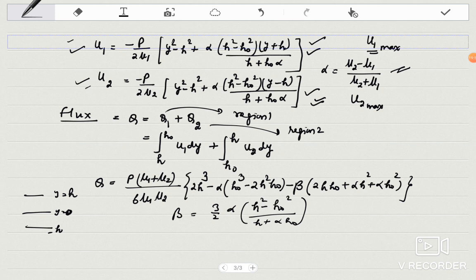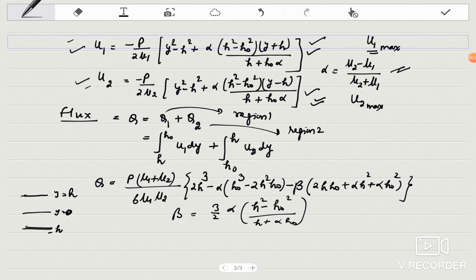Or a second situation may be that your plate may be moving. It may be said that one plate is moving and another plate is at rest. So in that case you will change certain physics of the problem, and accordingly your mathematical model will be changed. That simply means your boundary conditions will be changed. So there may be certain modifications which may be asked in the article and which you can very well modify, because you have studied plane Couette flow, plane Poiseuille flow, generalized plane Couette flow, as well as the flow between porous plates.